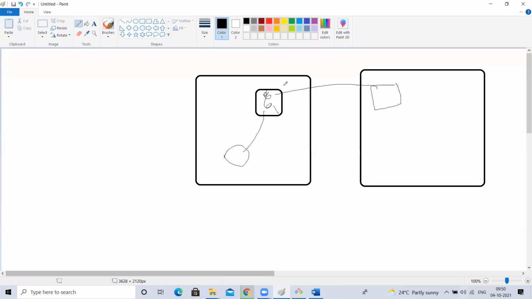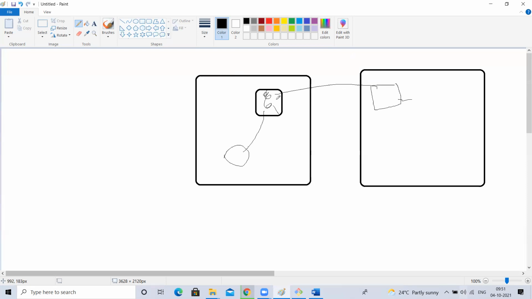Means if you have created rsync from source to destination, and you run rsync tomorrow, only the files will copy from here to here. If you have generated new files here, they will not copy from here to here. Unidirectional, source to destination. Whenever you run rsync, it copies source to destination. Understood, guys? Next, it is unidirectional, but I want bidirectional. What should I do?